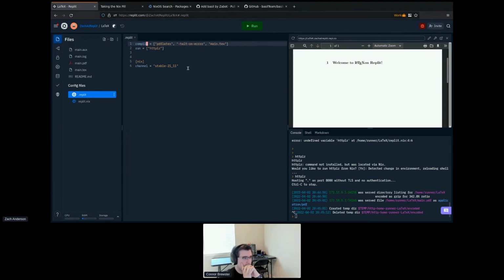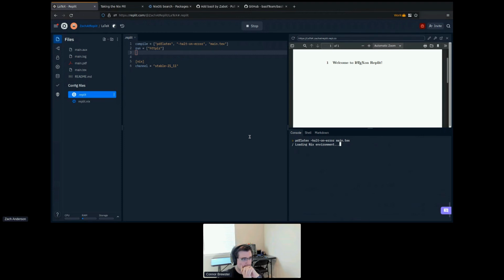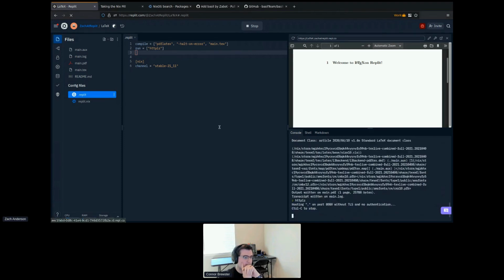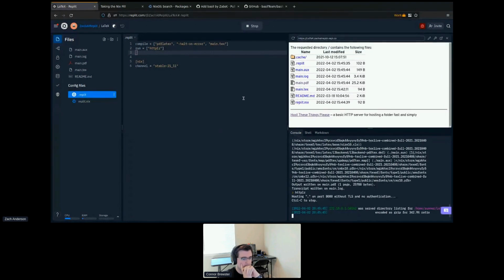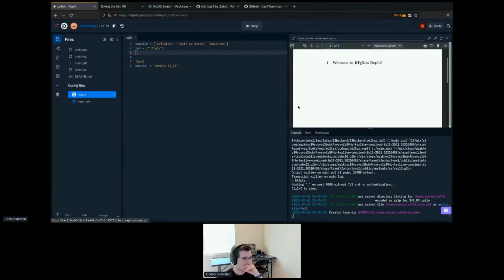So we're going to turn this run command into a compile command. So compile commands are ran before run commands. And now when I click run, it will compile my PDF and then run the HTTP server. And okay, now we're getting somewhere. But it's still kind of a pain. Every time I run it, I've got to go over here and click main.pdf. That's really a pain. I don't want to have to deal with that.